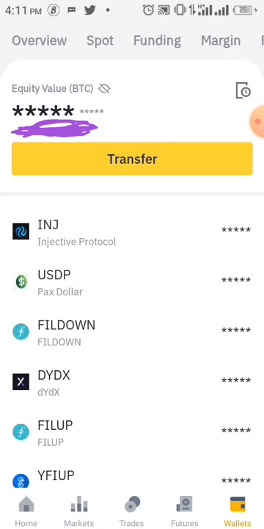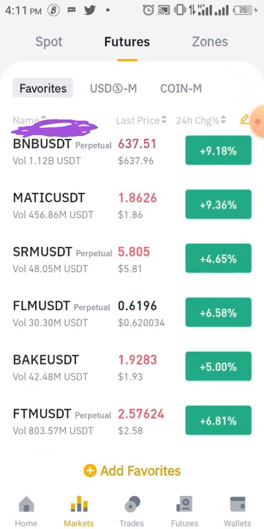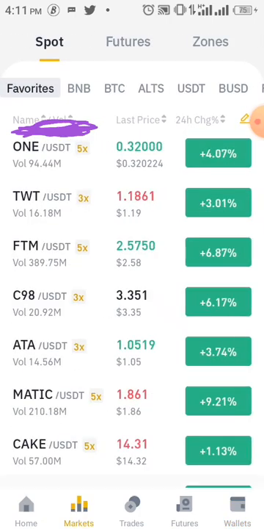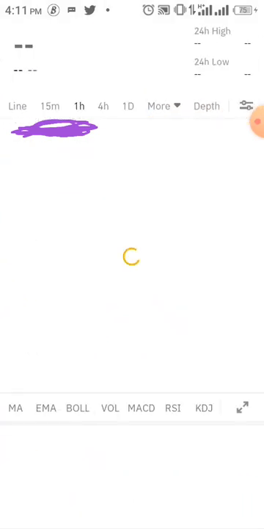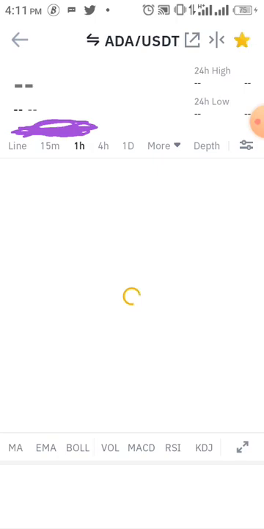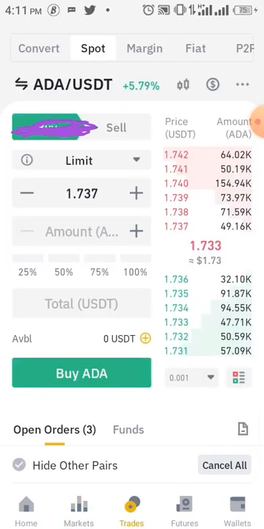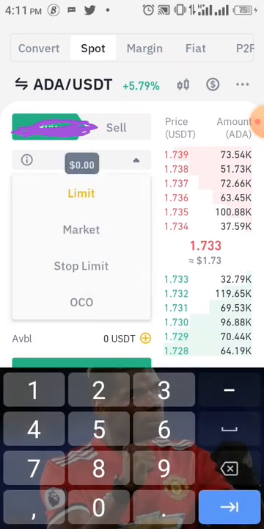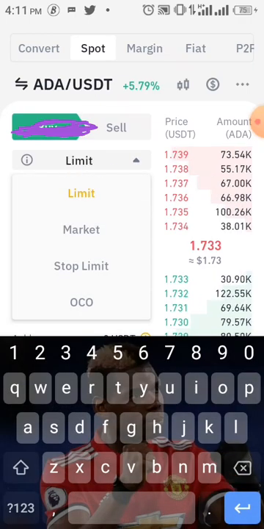So basically that's the things you need to know about Binance. I'm still going to explain how you can buy under trades. It's under trades that you go to if you want to buy. If you want to buy and sell on Binance, you come here. This is the section to buy and sell. Let me do a quick explanation. The first thing here is limit. Limit means you are not buying immediately. You want the price to get to a particular value for you to buy. Market is when you want to buy immediately.